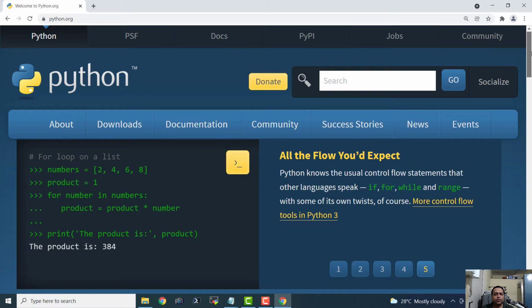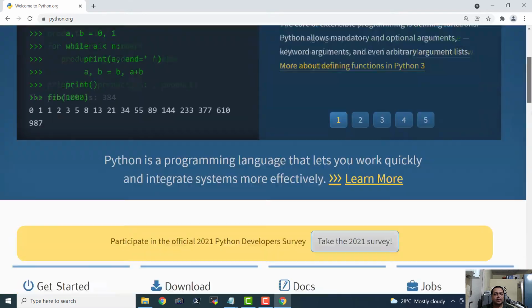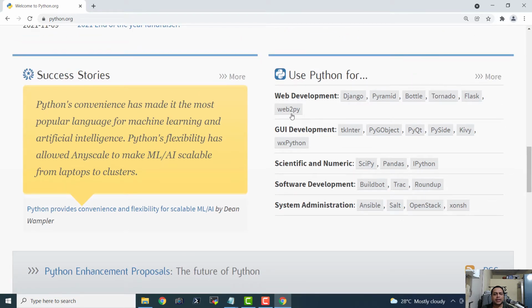Now we can use Python programming language for various purposes. Here we can see the use cases of Python. We can use it for web development, and these are the names of the modules. These are all external libraries that are not part of the Python programming language as such, but they are developed by other development companies, parties, and individuals, and we can use them with Python.